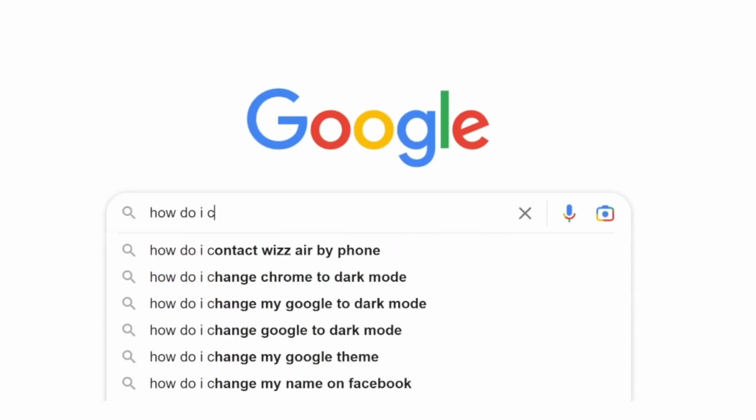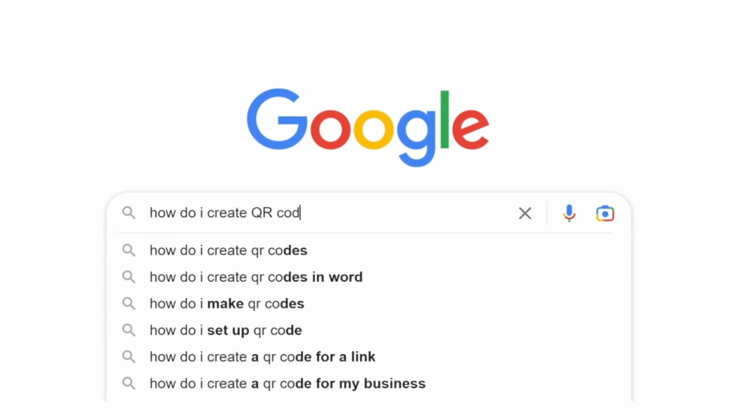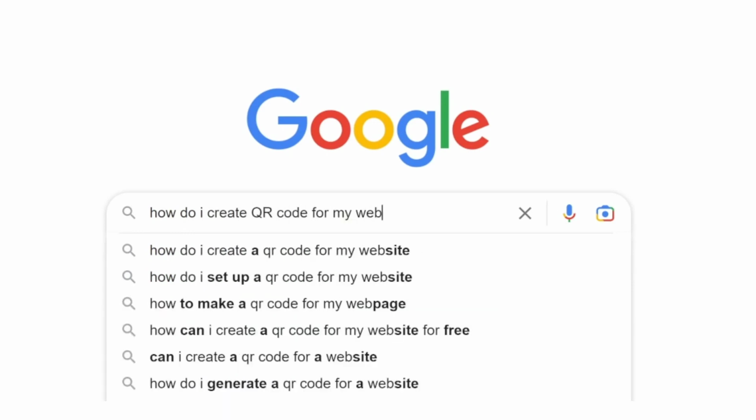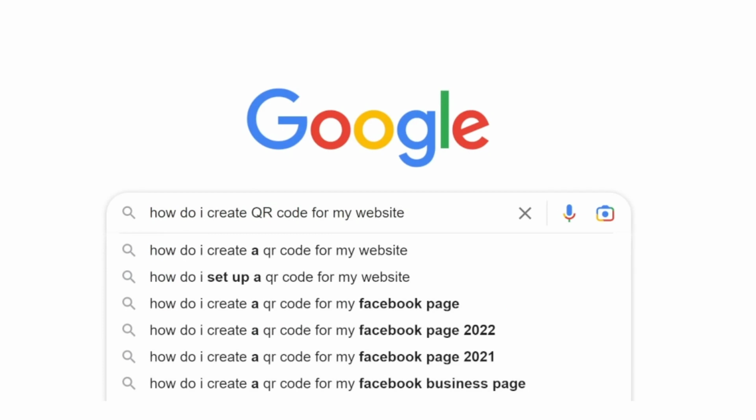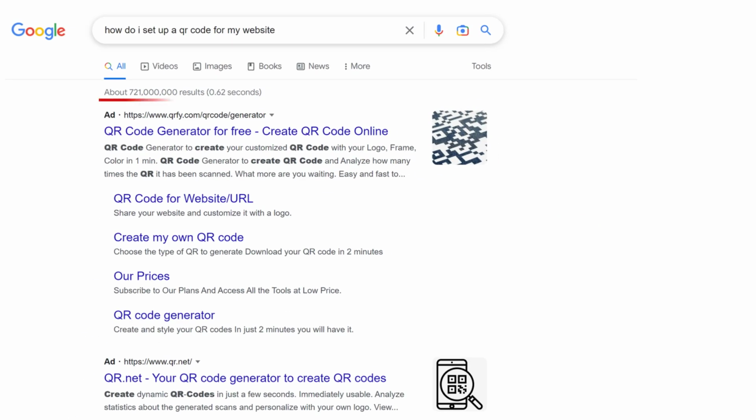People in business that need QR codes usually will go to Google or YouTube and try to find a way to create one for free. So there is definitely a need for this tool. And this is just one example.